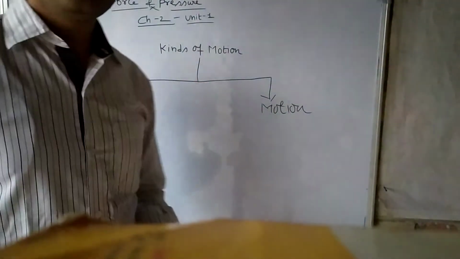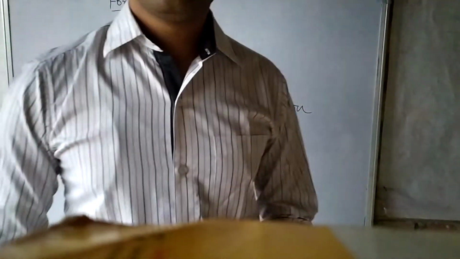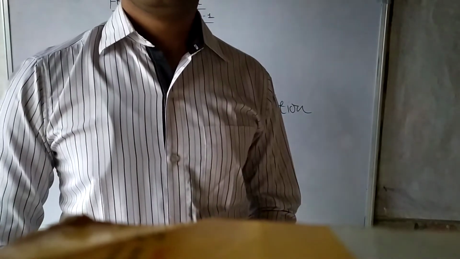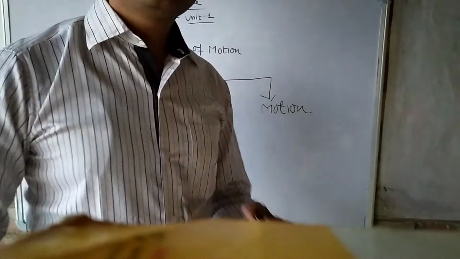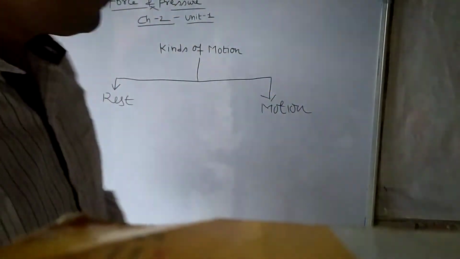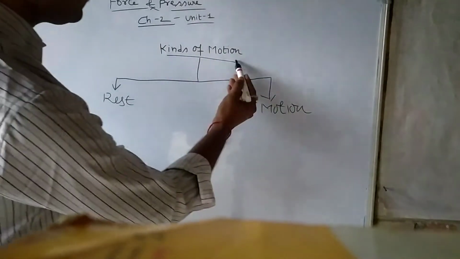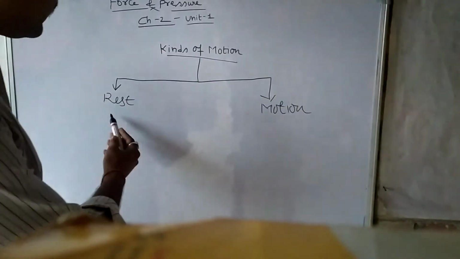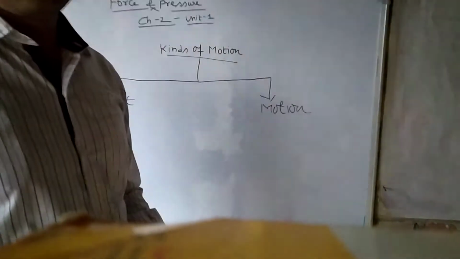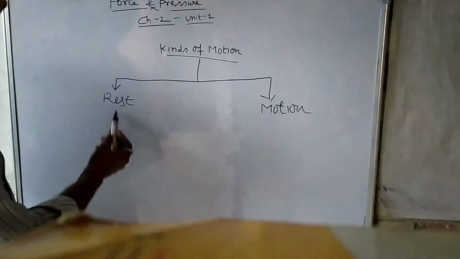In this we have to study about kinds of motion. What are kinds of motion? To understand this, let me tell you that there are two kinds of state we have. First one is rest and second one is motion. So we will begin with the rest.